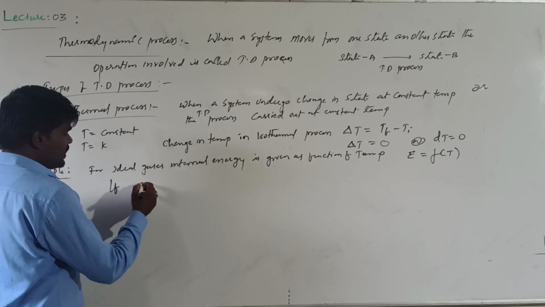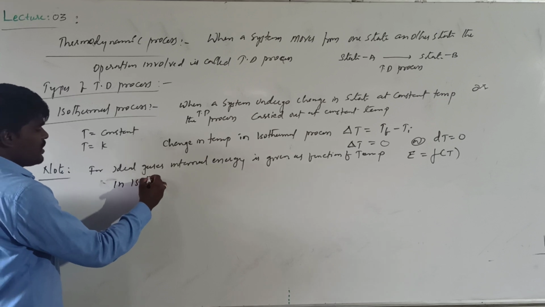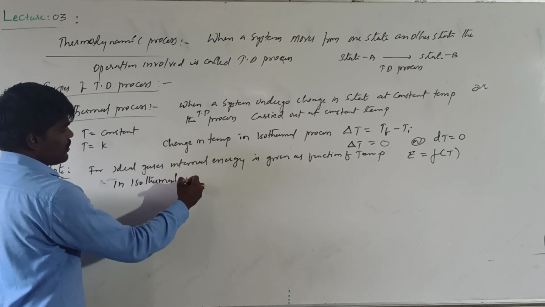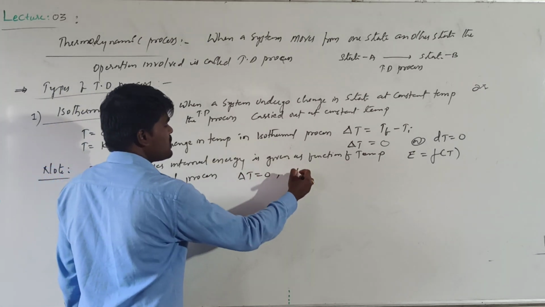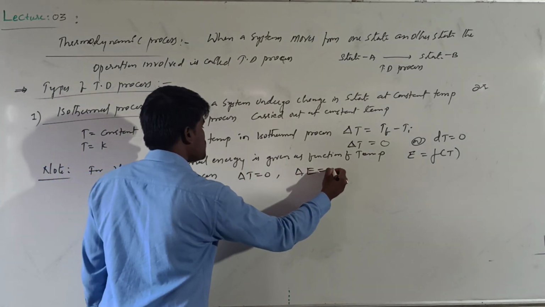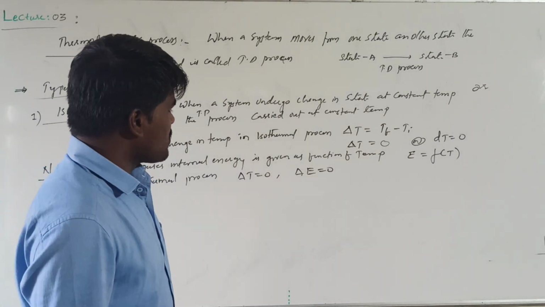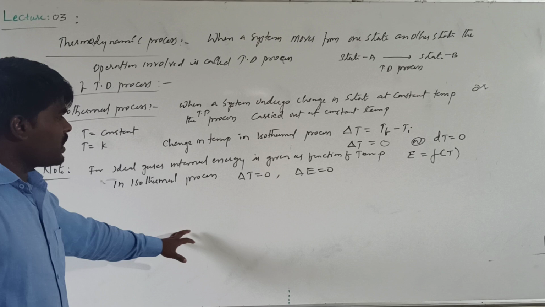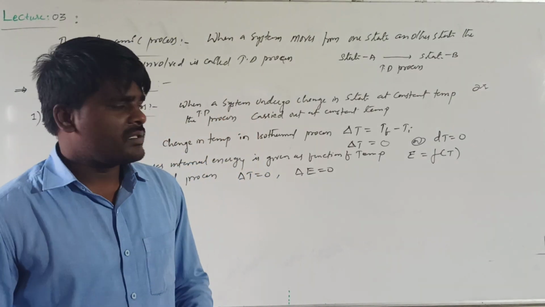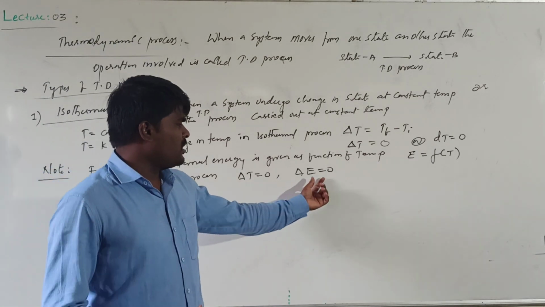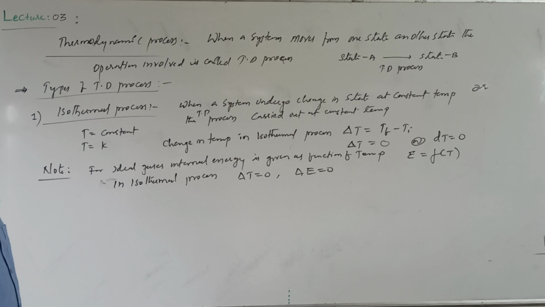In an isothermal process, since delta T is 0, delta E will also be 0. This is only applicable for ideal gases, not for real gases. Since the temperature is kept constant, the change in the internal energy of an ideal gas will be 0. This is an important point to be noted down regarding ideal gases.